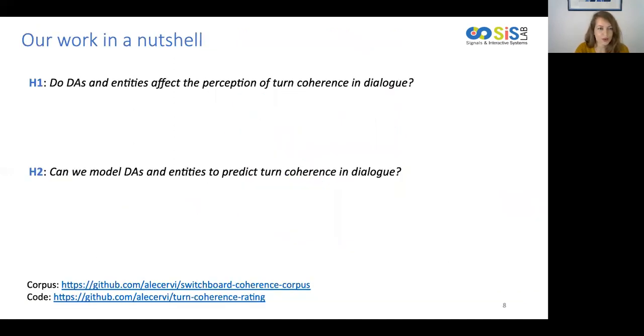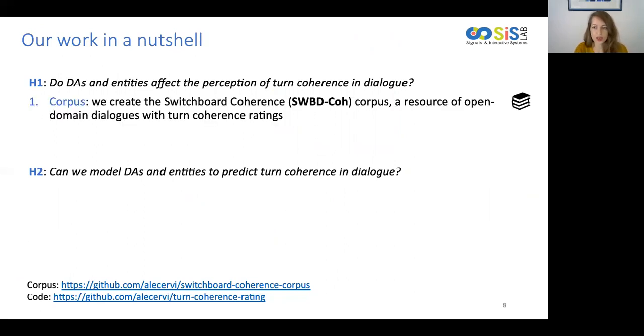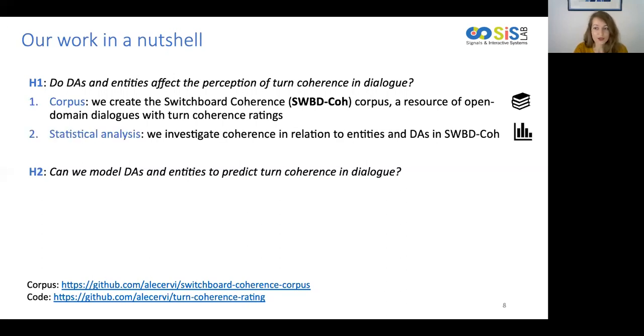More specifically, we investigate two research hypotheses. The first one is: do DAs and entities affect the perception of turn coherence in dialogue? In order to investigate H1, we annotated the Switchboard Coherence corpus, a new resource of spoken dialogues annotated with turn coherence ratings, which is available at the link below. Then, to validate H1, we perform a statistical analysis of turn coherence ratings in the Switchboard Coherence corpus in connection to dialogue acts and entities and their combination.